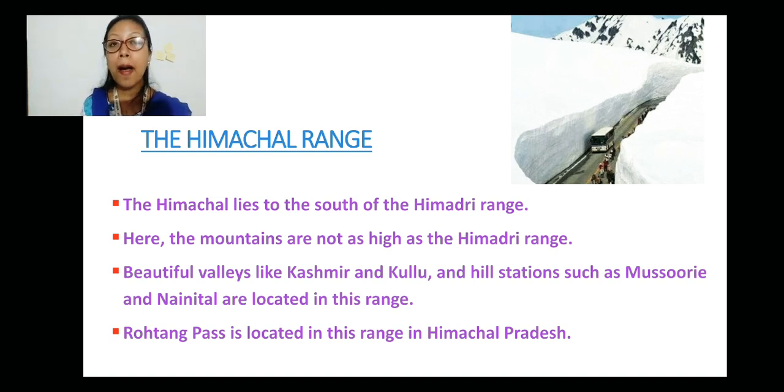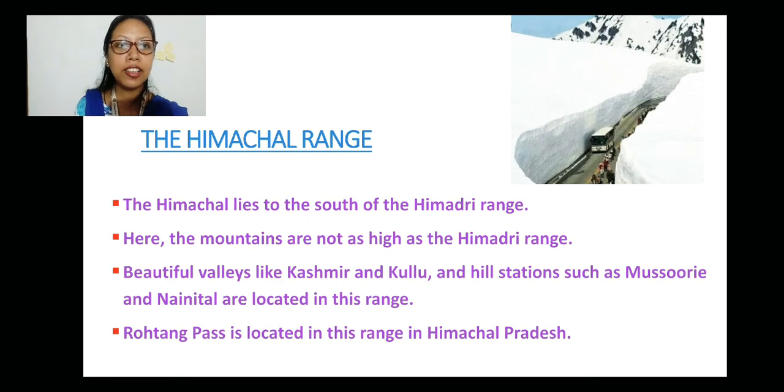This is the middle range or the lesser range. The Himachal lies to the south of the Himadri range. Here the mountains are not as high as the Himadri range. Beautiful valleys like Kashmir and Kulu and hill stations such as Mussoorie and Nainital are located in this range. Rohtang Pass is located in this range in Himachal Pradesh.